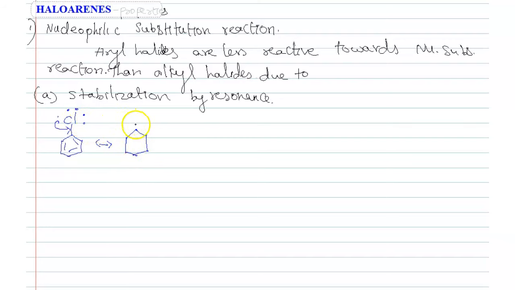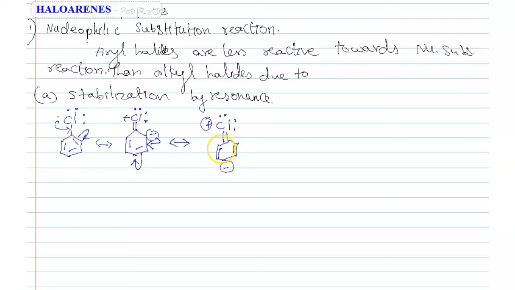See the students, here chlorine containing 2 pairs. After donation, it contains one positive charge. Then single bond becomes double bond. Then this double bond becomes negative charge. Remaining 2 as it is. Similarly here, this negative charge becomes a double bond. Double bond becomes negative charge.